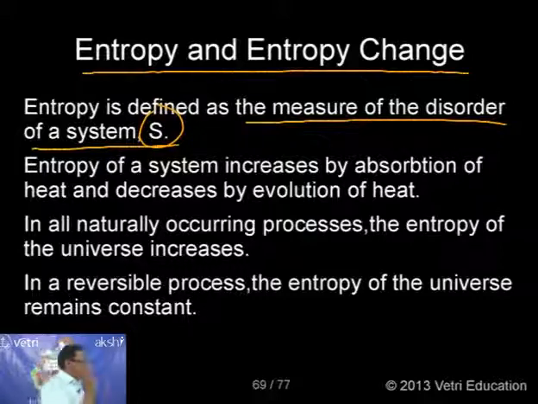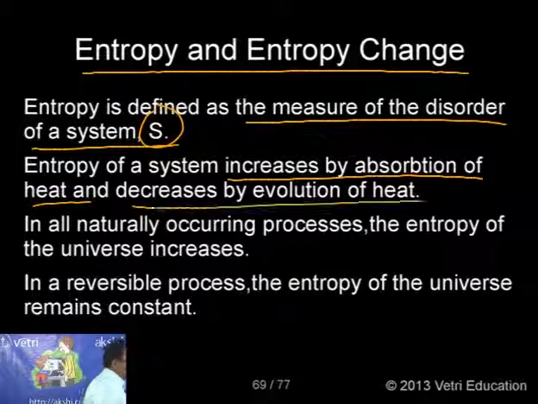Now, the entropy of a system increases by absorption of heat and decreases by evolution of heat. We have already given the statement. Second law. So entropy is a disorder, and by absorption of heat, the entropy increases. That is, it decreases by evolution of heat.